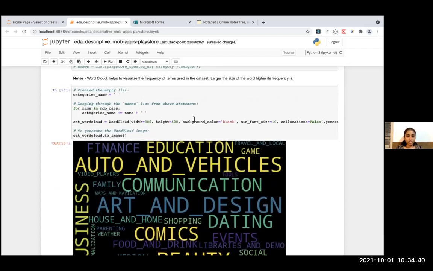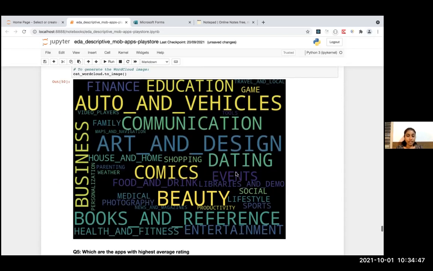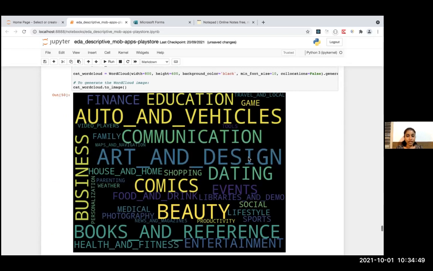Basically, the larger the font size, the higher its frequency and appearance in the data set. Say art and design, auto and vehicles, comics, beauty: the higher the size of the text, the higher the frequency.